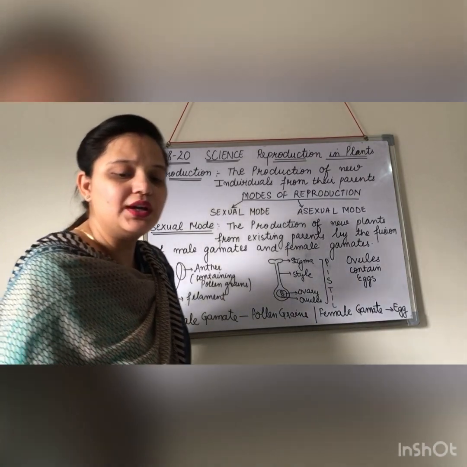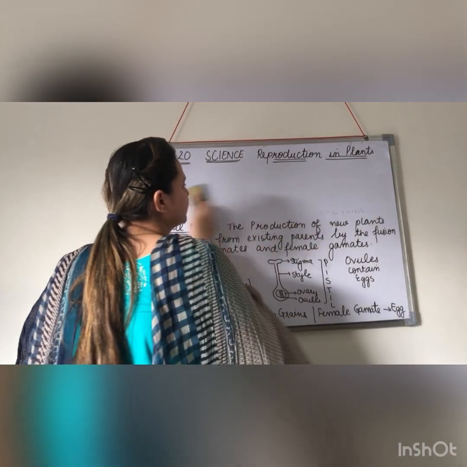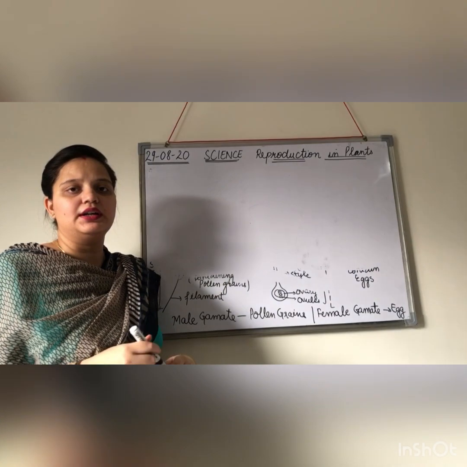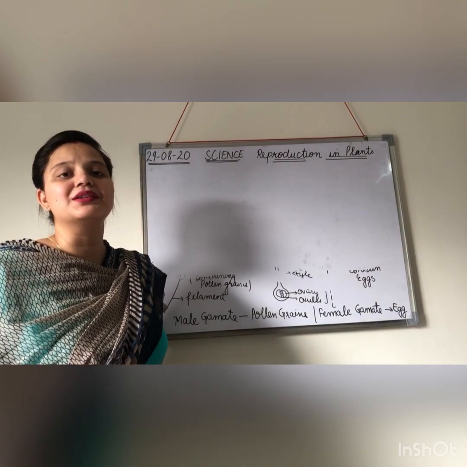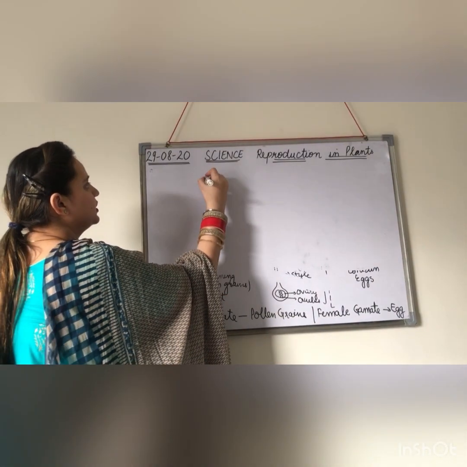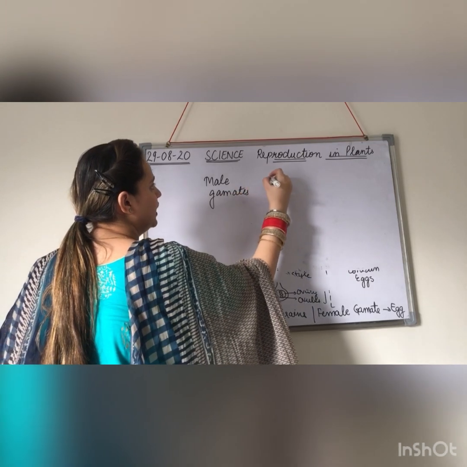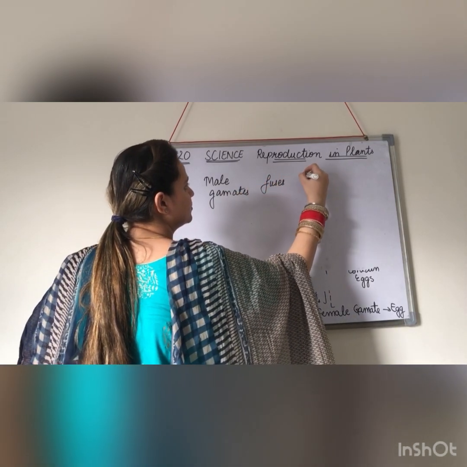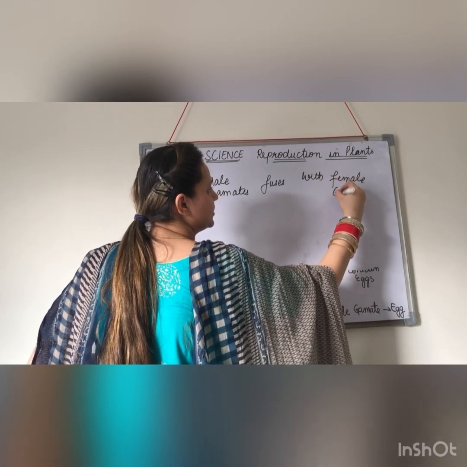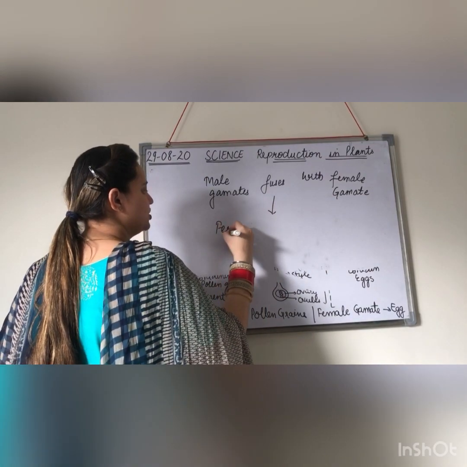Now what are we getting? You might have heard that plants can be grown from seeds. New plants can be grown from the seeds. So whenever there is fusion of male gamete and female gamete, fertilization takes place.